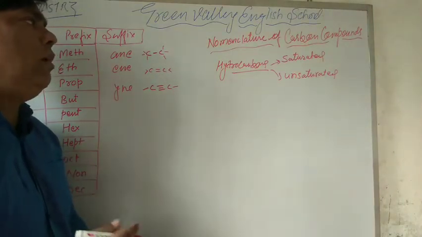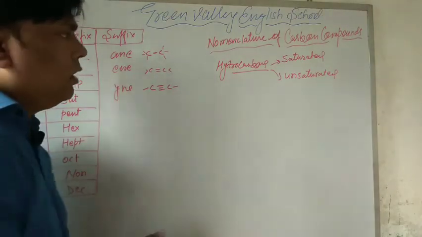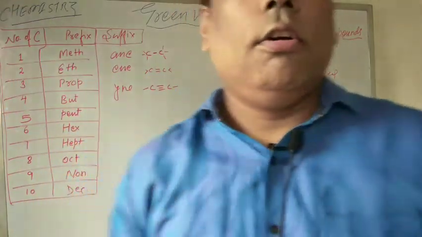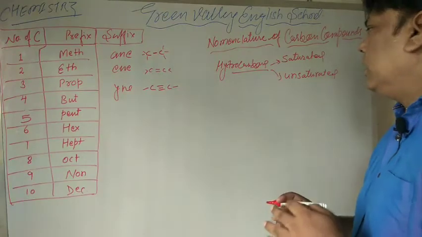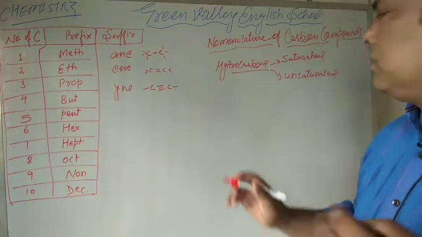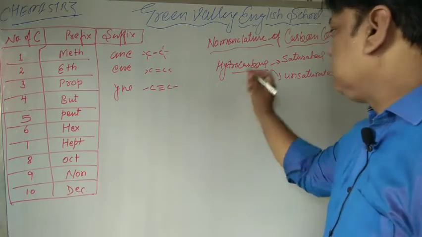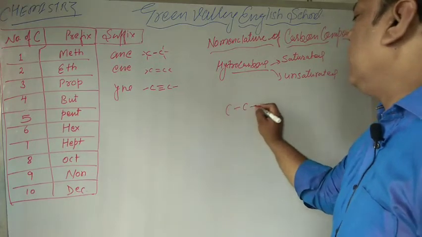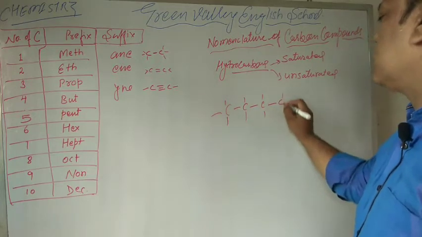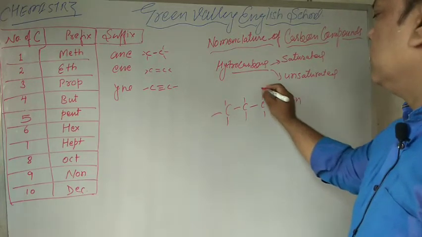What is the meaning of saturated hydrocarbon? Saturated hydrocarbons are those hydrocarbons in which there is a single bond between carbon and carbon atoms. Suppose that I have this hydrocarbon compound.